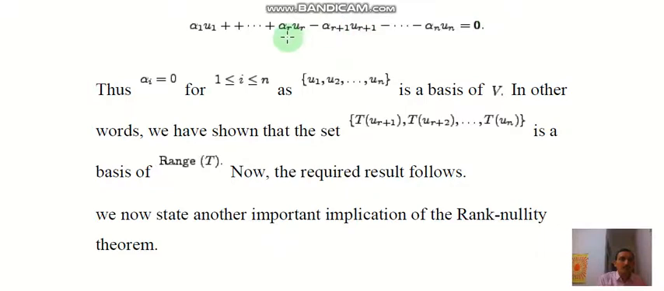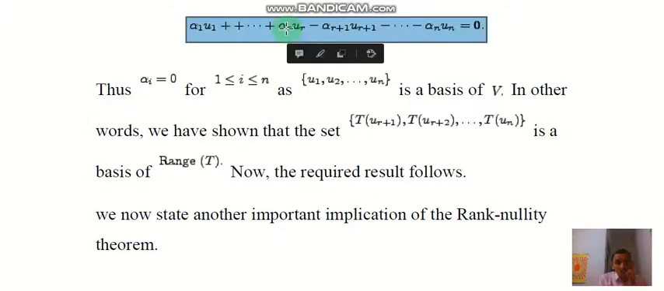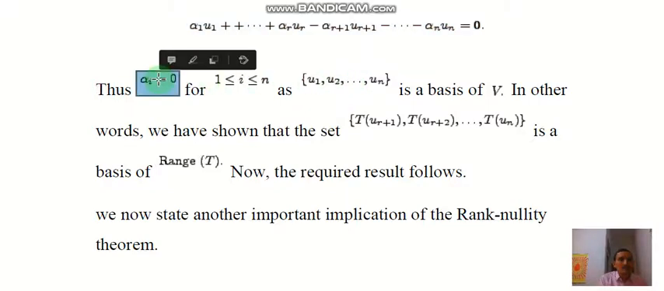So we obtain alpha_1 u_1 plus alpha_2 u_2 and so on alpha_r u_r minus alpha_{r+1} u_{r+1} minus up to alpha_n u_n, which is a linear combination of the vectors u_1, u_2, up to u_n, which is a basis of V. Therefore all alpha_i must be 0 for i varying from 1 to n, because u_1, u_2, up to u_n is a basis and an independent set of vectors. So all these alpha_i are 0.